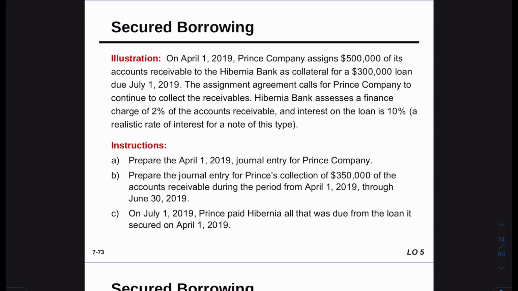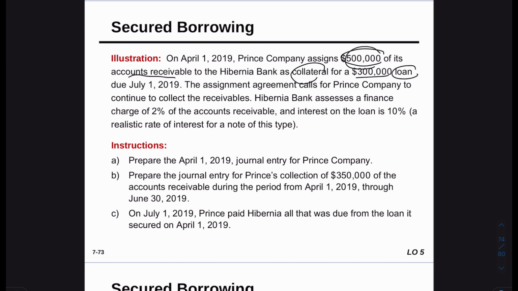So we have, in April, a company that had 500,000 of accounts receivable. The bank used it as collateral for a 300,000 loan. So they have a loan, and they are using their accounts receivable as collateral.